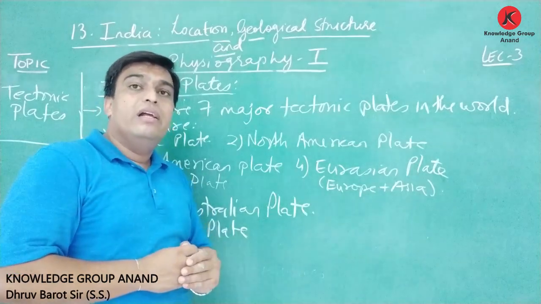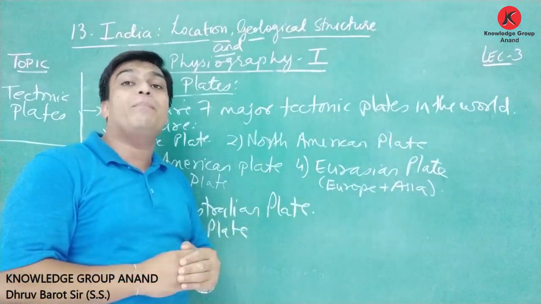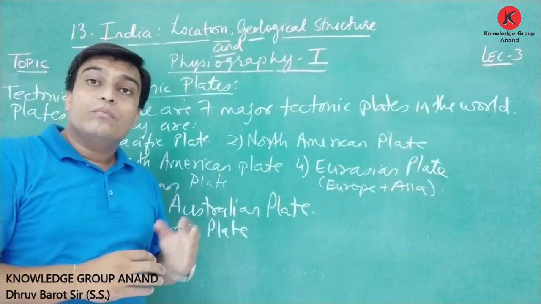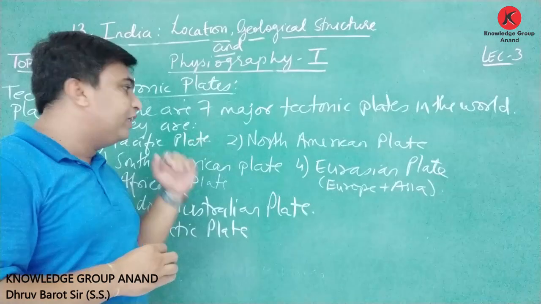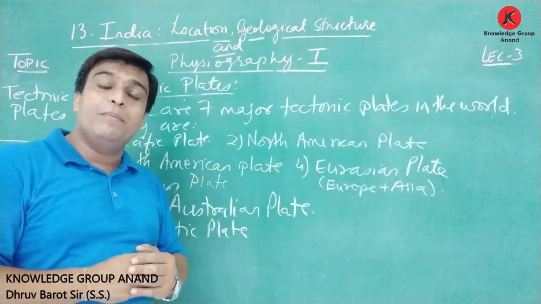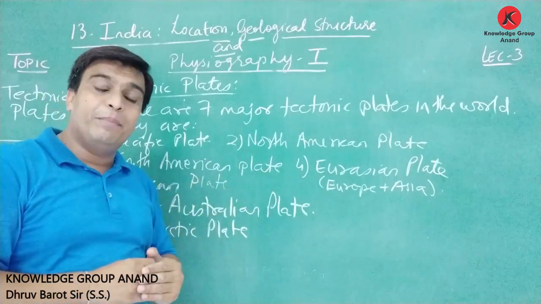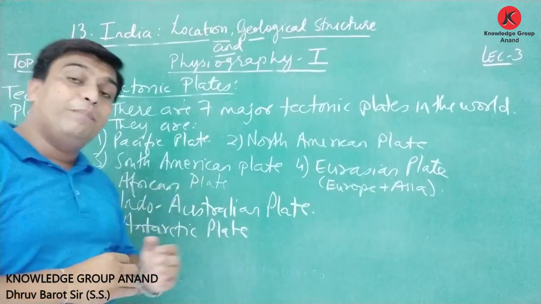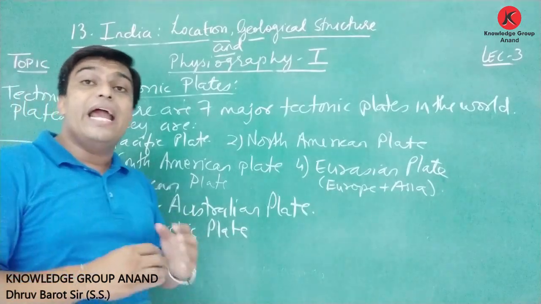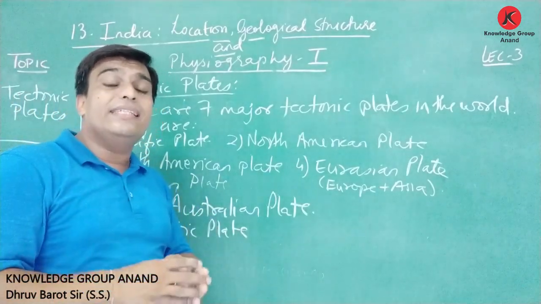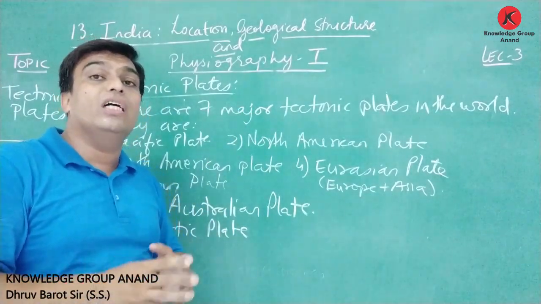If we talk about these plates, there are a total of 7 major plates in this world. The first is the Pacific plate, second North American plate, third South American plate, fourth Eurasian plate, fifth African plate, sixth Indo-Australian plate, and the 7th is the Antarctic plate. Friends, you can see these big plates on which the structure of the earth is formed.